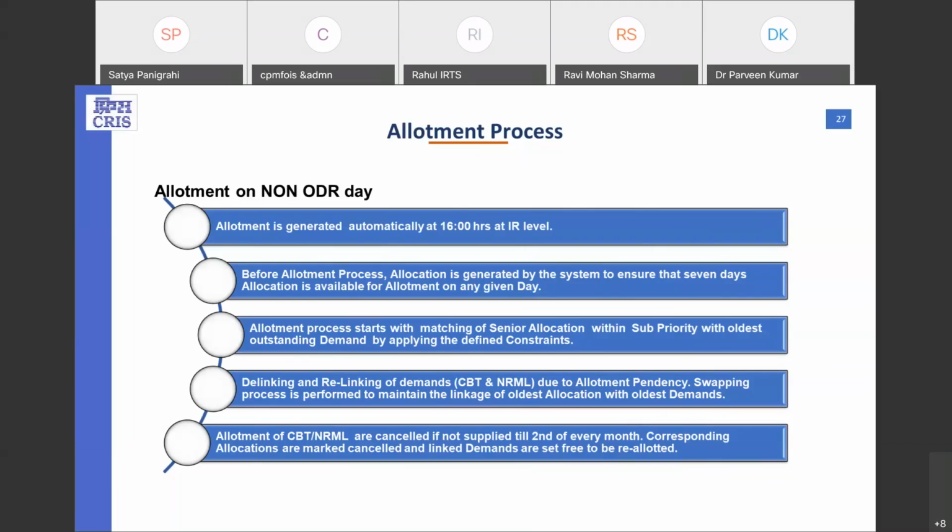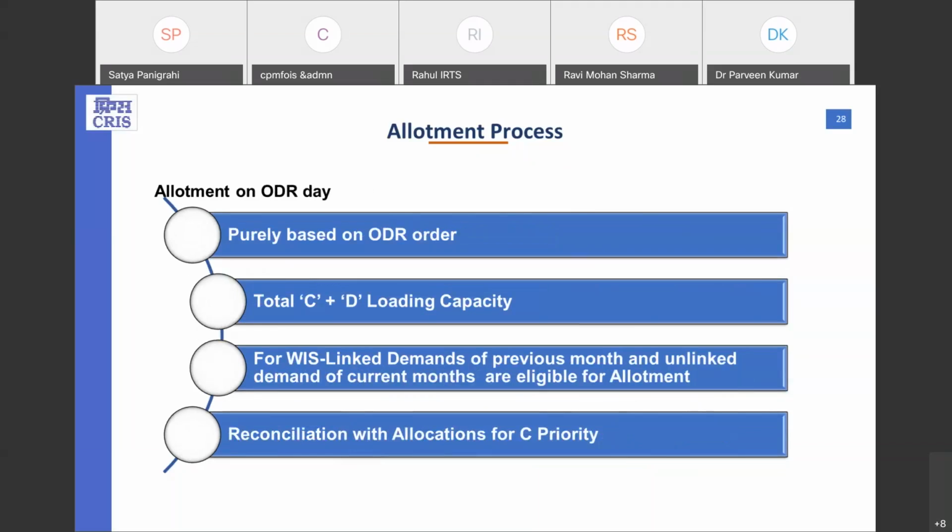For the allotment generated on the 1st and 2nd of every month, this swapping process is followed to swap these freed indents to the allotted indents. These freed indents are swapped to the allotted indents, and allotted indents are freed. This task is implemented on the 3rd at 16 hours. Now, if the allotment of CBT normal is cancelled or not supplied, as I told just now, we follow the swapping process.